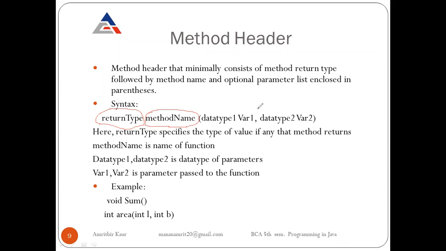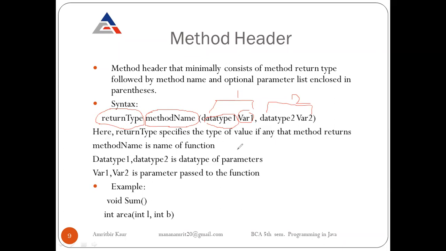So in a definition, when we define a method, we write the data type also with the parameters. Data type and then variable name. This is for one and this is for the second parameter. So if we do not have any parameter, we can keep it blank.